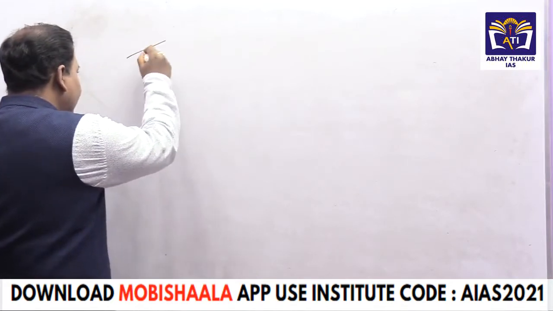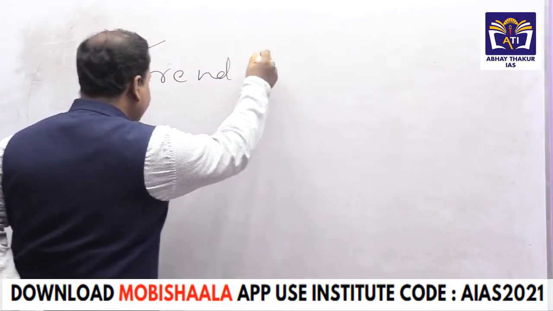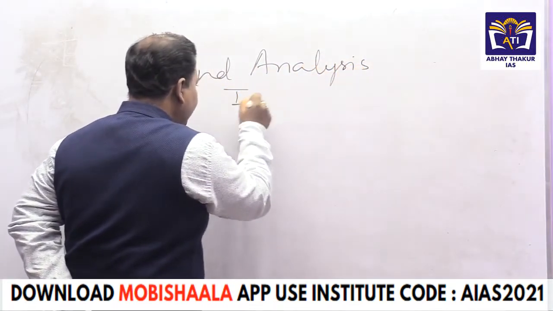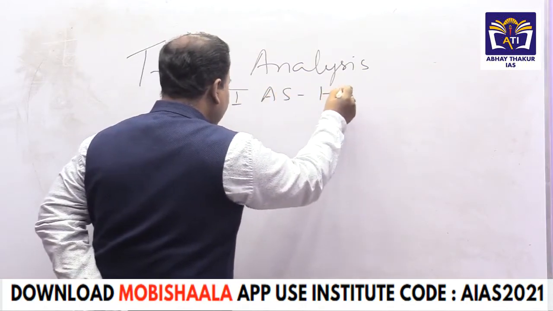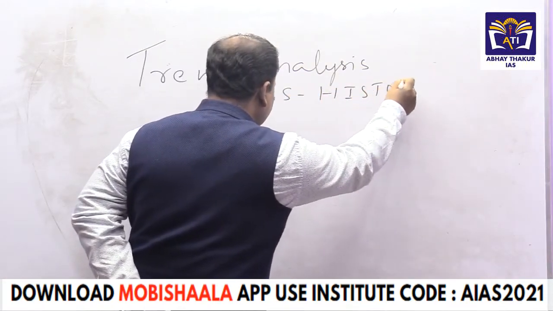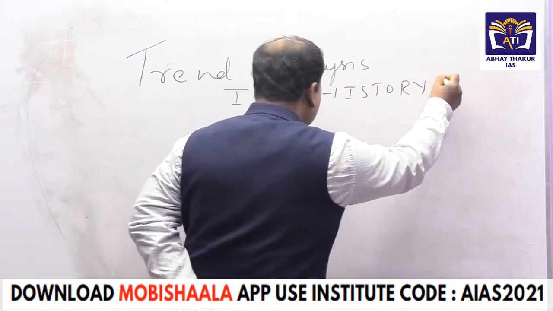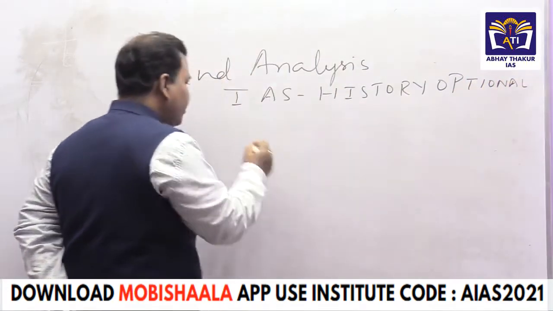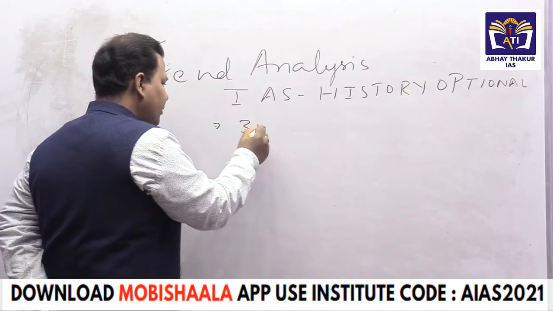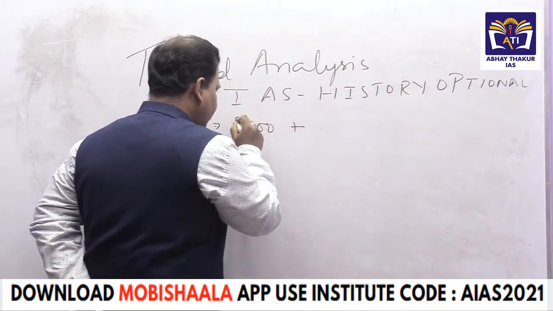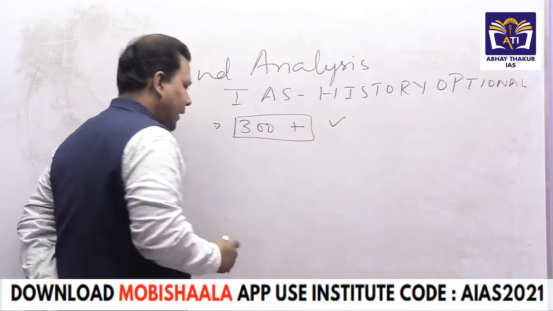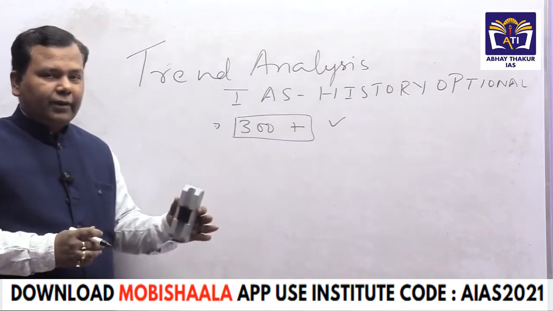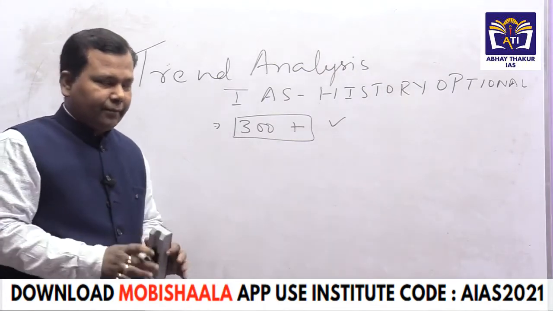And you can say it is also a kind of trend analysis, especially for the IAS history optional. The very first thing I am telling you here is how to prepare to get 300 plus marks. If you are scoring more, well and good, but at least secure a minimum of 300 plus marks in your optional, so that your qualifying and your selection will be much easier.